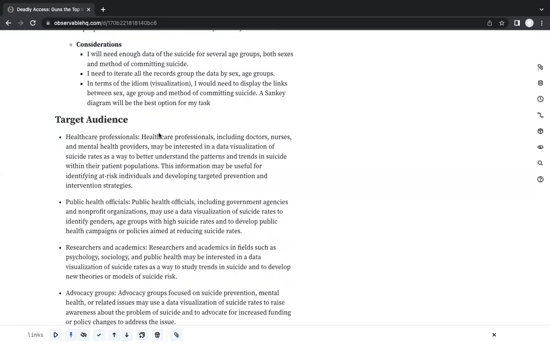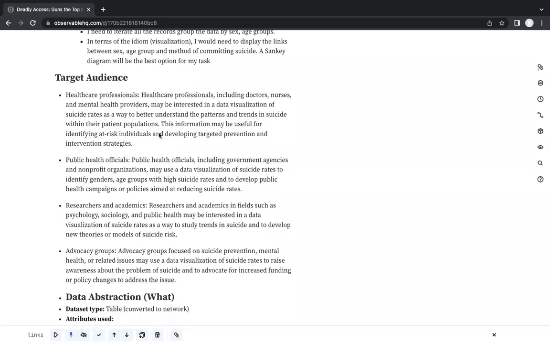Third could be researchers or academics who are working in this field or trying to understand the most common reasons, methods, and patterns of committing suicide. The fourth could be advocacy groups who are focused on suicide prevention, mental health, or related issues. They may use data visualization of suicide rates to raise awareness of the problem and to advocate for increased funding or policy changes to address the issue.